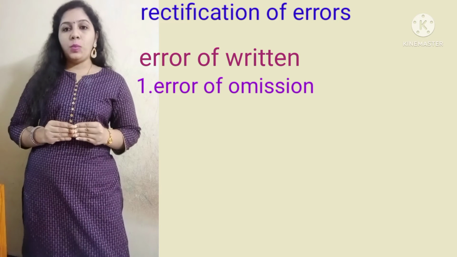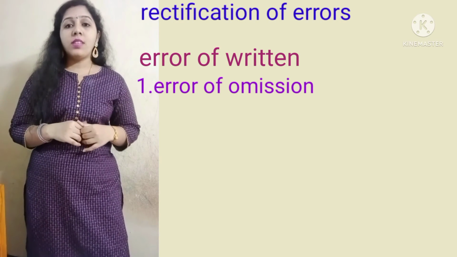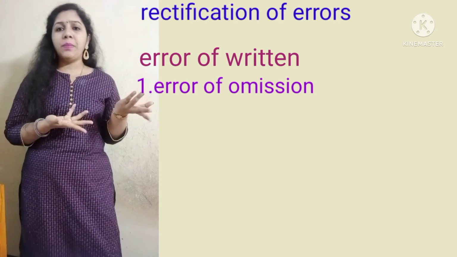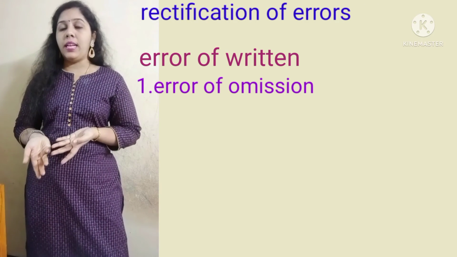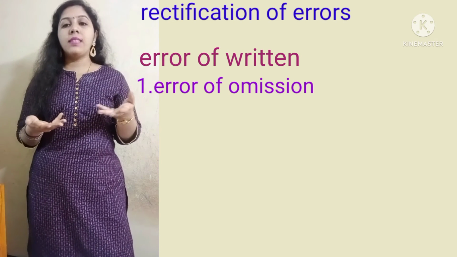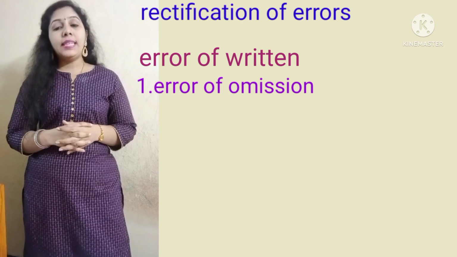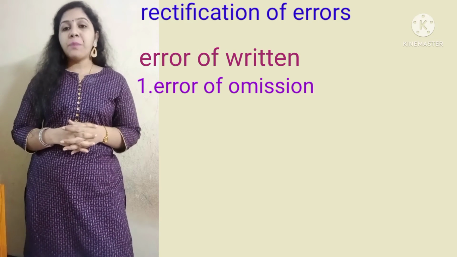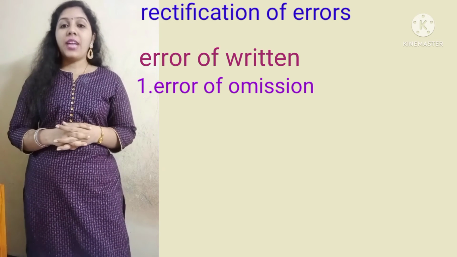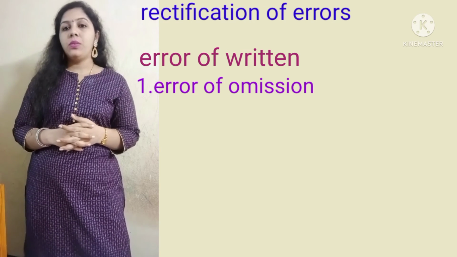By this full omission, the trial balance will be equal. Why? Because we don't have the debit balance and we don't have the credit balance, so automatically the trial balance will be equal. But by partial omission, the trial balance will not become equal.